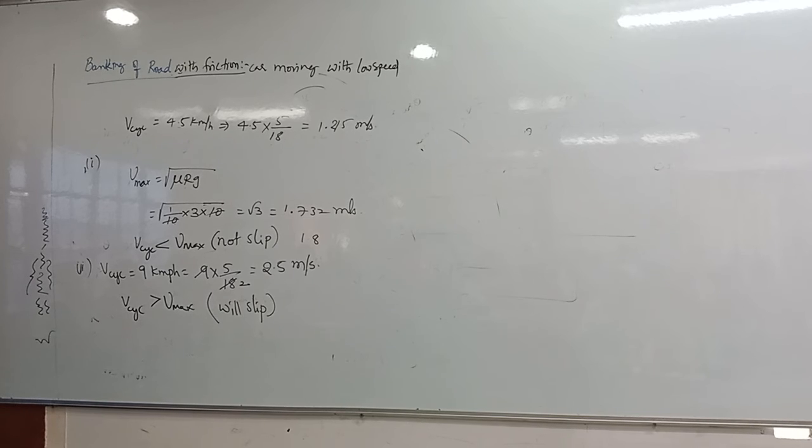That cancels, 10 root 10. This is minus below, 0.8. What's the answer? 10 root 15. First one is 10 root 10. Second one is 10 root 15.